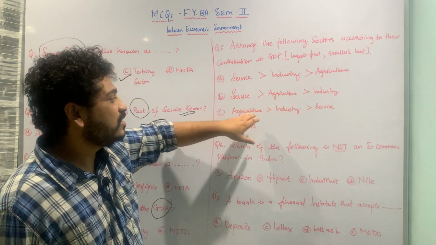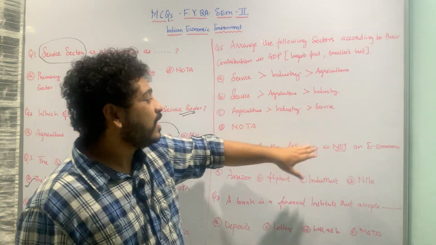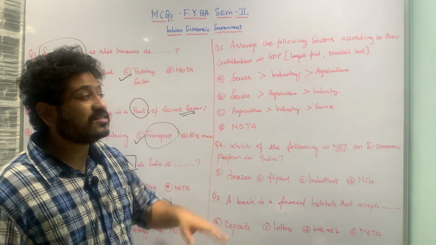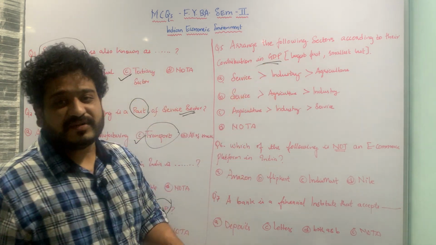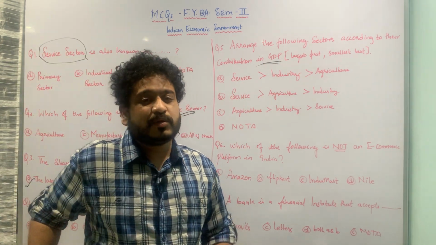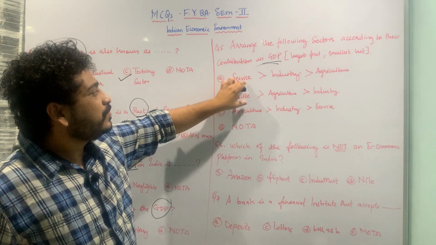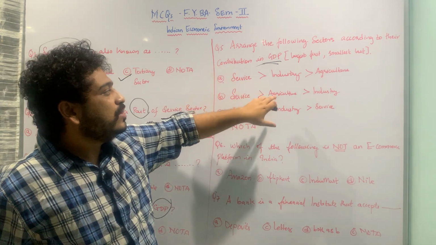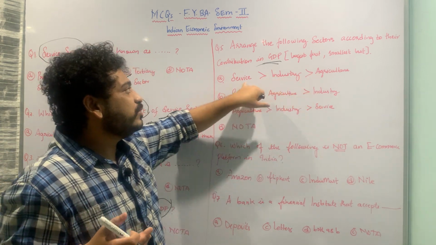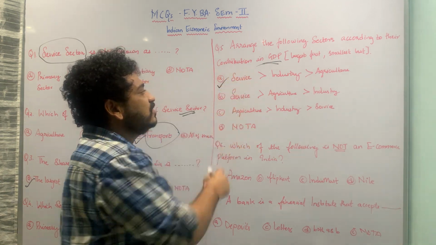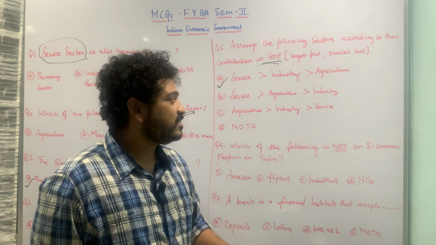Third is agriculture the greatest, then industry, then service. Then none of the above. We have seen in the previous MCQ that the service sector is the largest, so it is at the top in these two options. And if you know that industry contributes more towards GDP than agriculture, you will see that option A is the correct answer: service sector, then industrial sector, then agricultural sector.